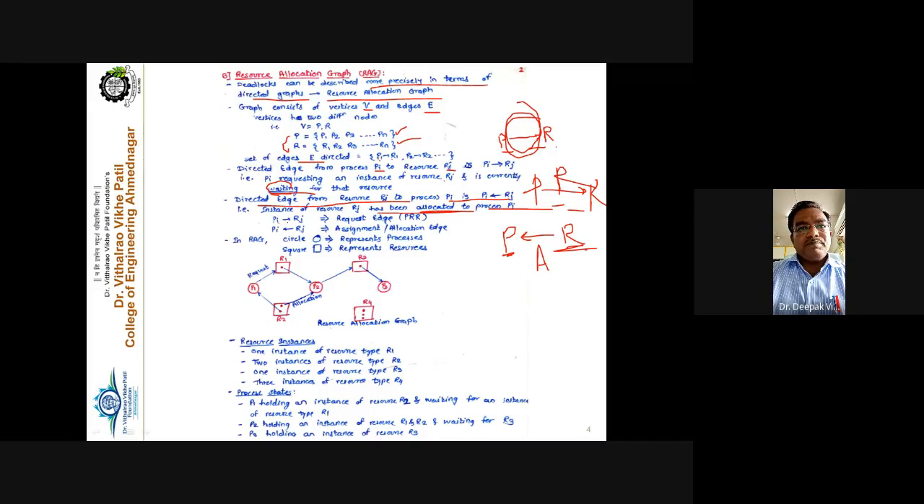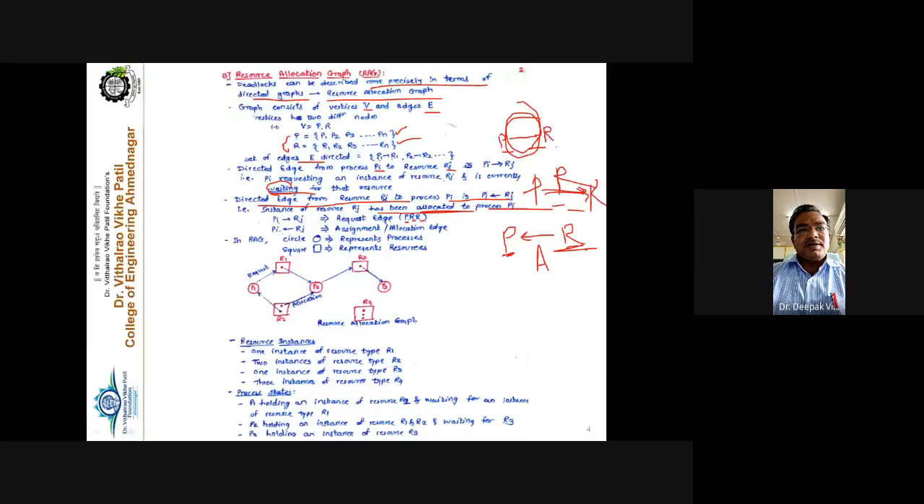So that's why, see here, an edge from Pi to Rj is called the request edge. For simplicity, for understanding purposes, you can remember it like this: PRR means process, request, resource. Process, request, resource, that is PRR. This is the significance of this particular edge, right?